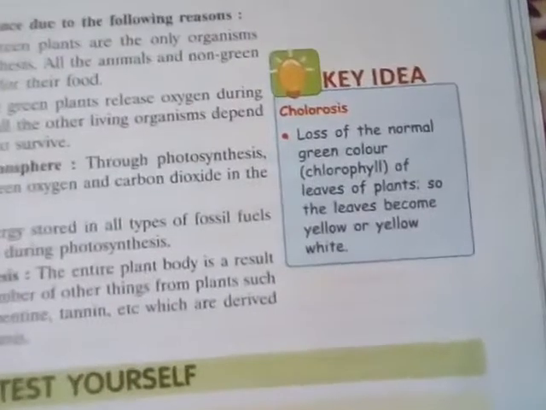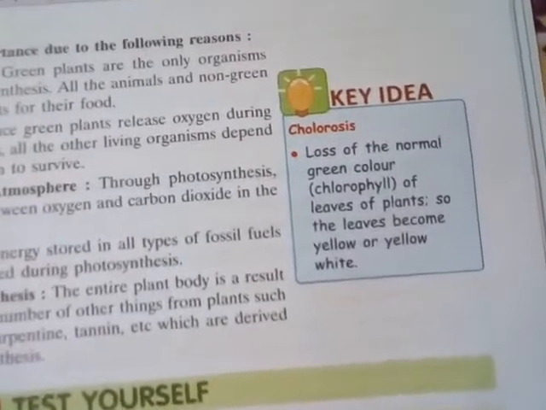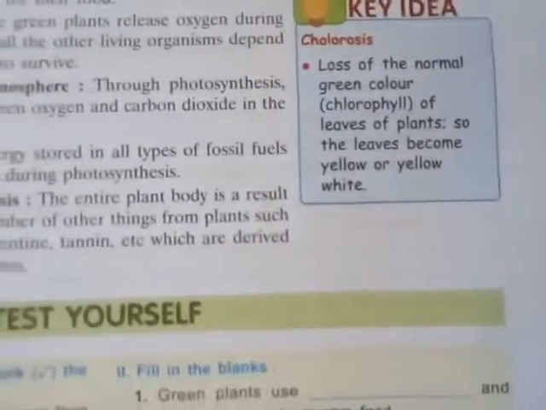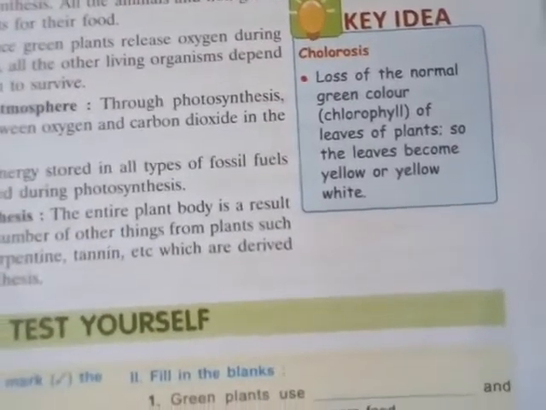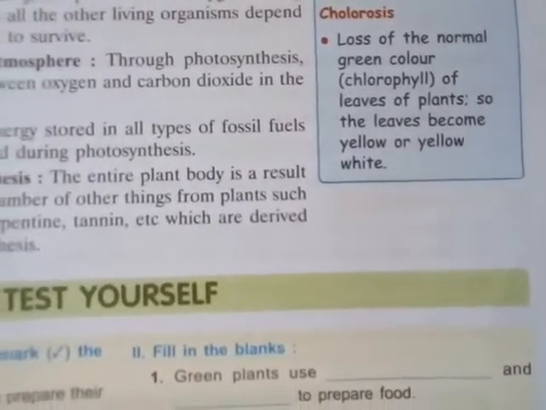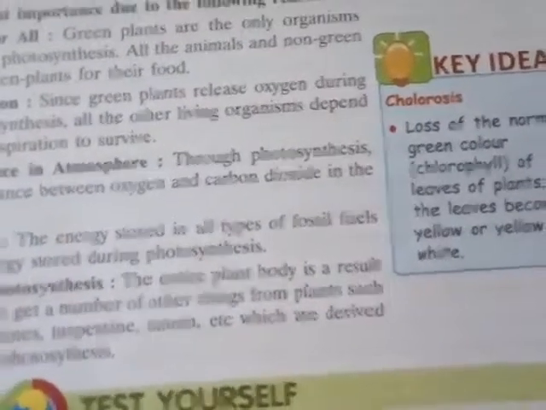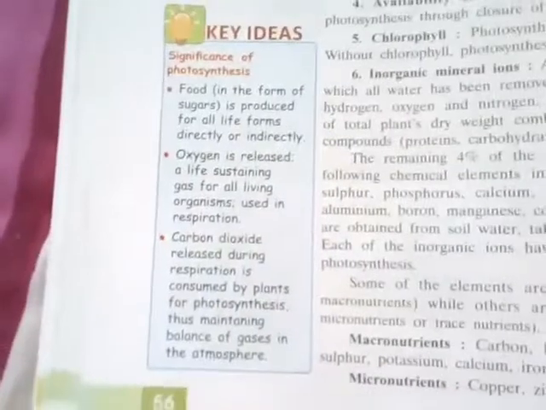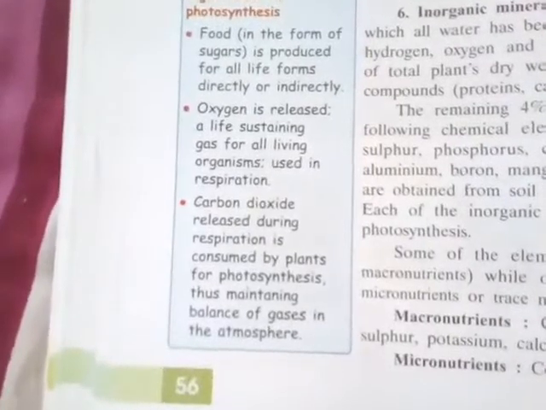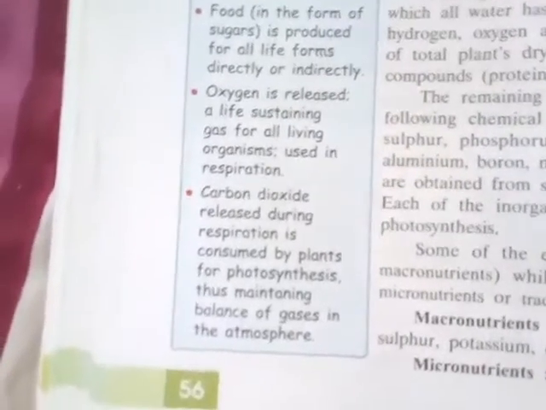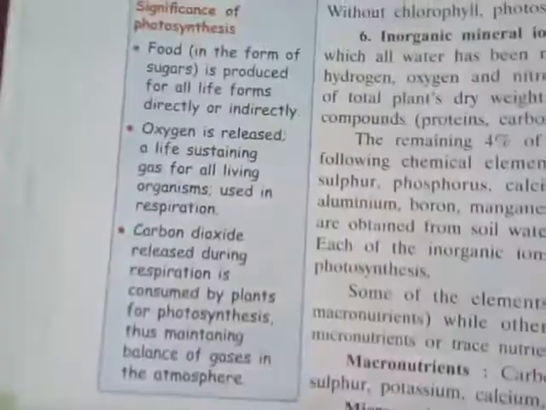There is one box, the key idea, and chlorosis. Everybody knows that chlorosis is a deficiency disease. It is the loss of the normal green color, that is chlorophyll, of the leaves of a plant. The leaves become yellow or yellow-white from green. So that is basically chlorosis. One key idea I have already mentioned, and this part I will discuss later on. The key ideas on the significance of photosynthesis are food, oxygen, and maintaining the balance in the atmosphere, which is another important point. So these are a few significances of photosynthesis.